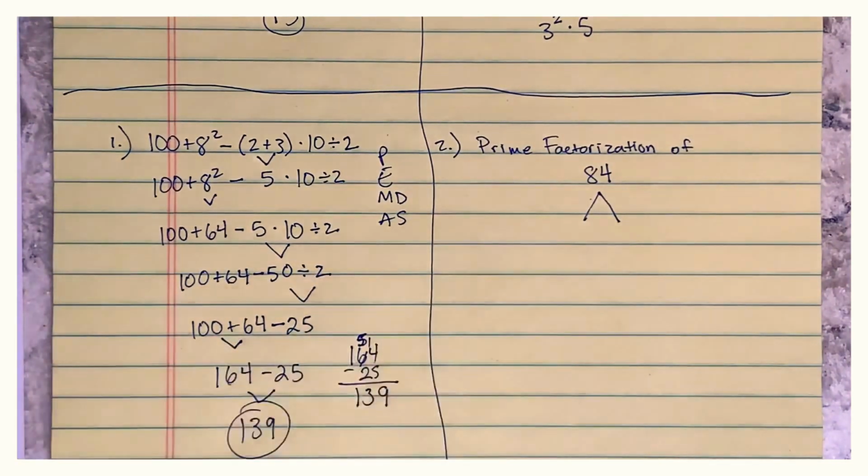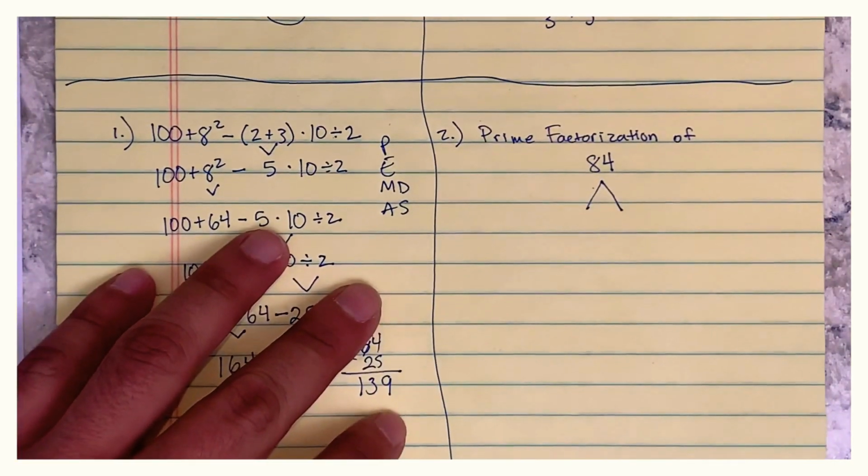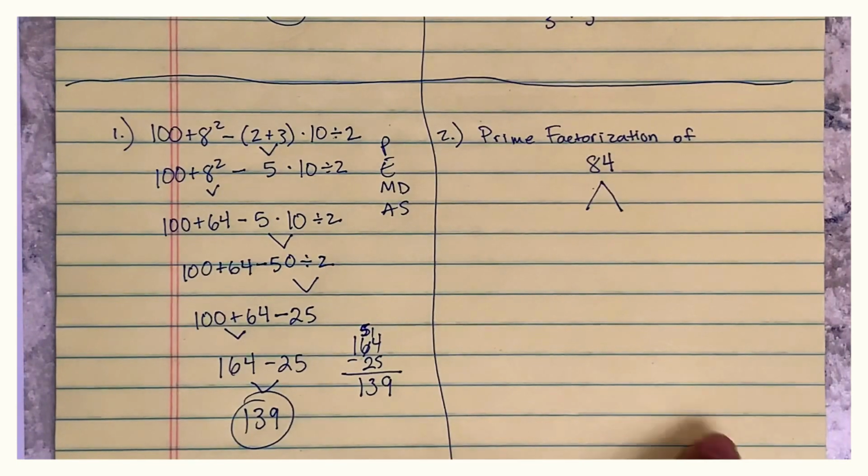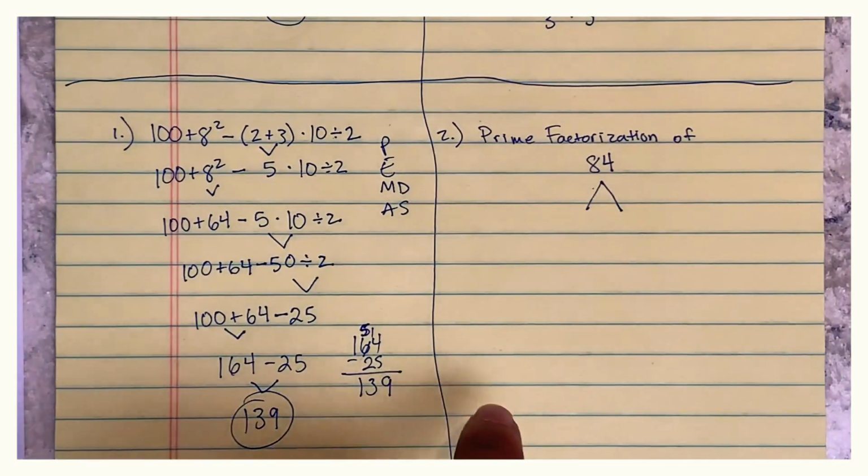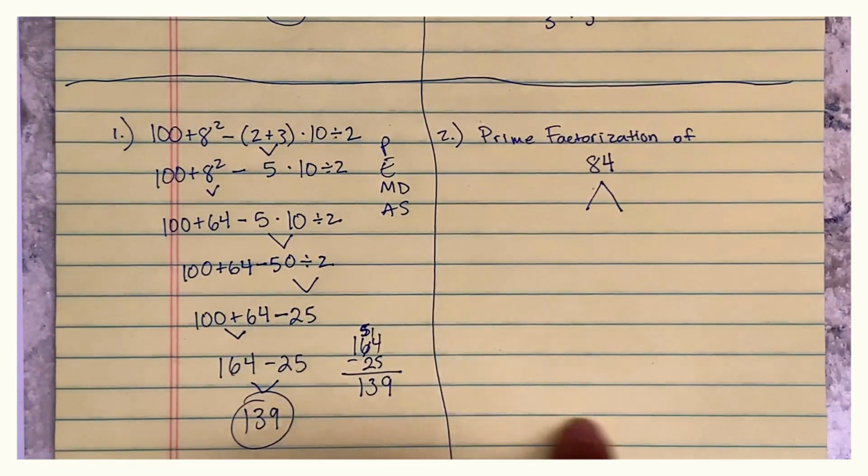But I do want you to try this one on your own. Prime factorization of 84. Now, our factor trees might look different, but at the very end, the prime factorization of 84 as an expression using prime numbers should not look different. That will be the same.